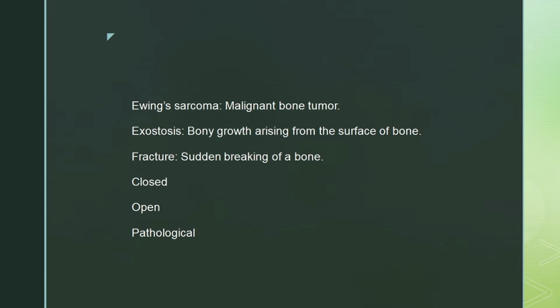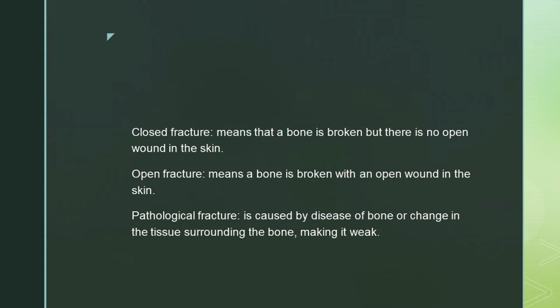and the fractures are normally three types. Those are closed, open and pathological. Now we'll understand the definition of these fractures. Closed fracture means that a bone is broken but there is no open wound in the skin. Open fracture means a bone is broken with an open wound in the skin. Pathological fracture is caused by disease of bone or change in the tissue surrounding the bone which makes it weak.